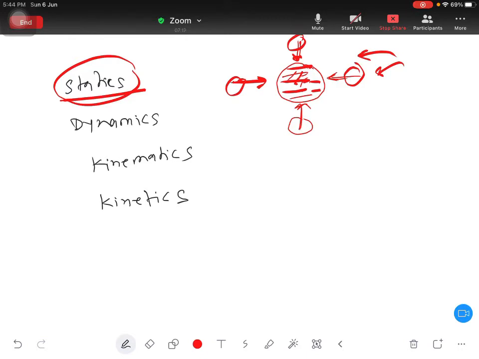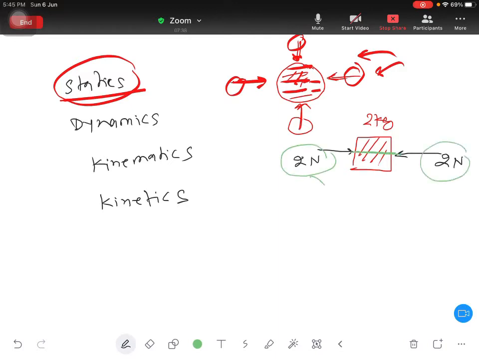Like one example, suppose you have an object of 2 kg, and from the left side you are applying 2 Newton force, and from the right side also you are applying 2 Newton force. Their line of action is also the same. In that case this force and this force will neutralize each other, then the resultant force on the object will be zero. This kind of questions and studies we will do under statics. Then we go for dynamics.